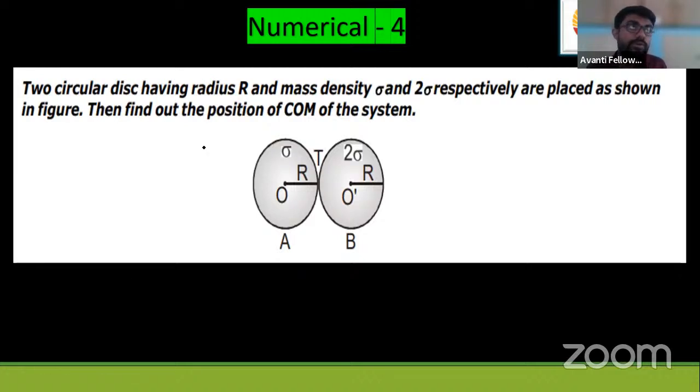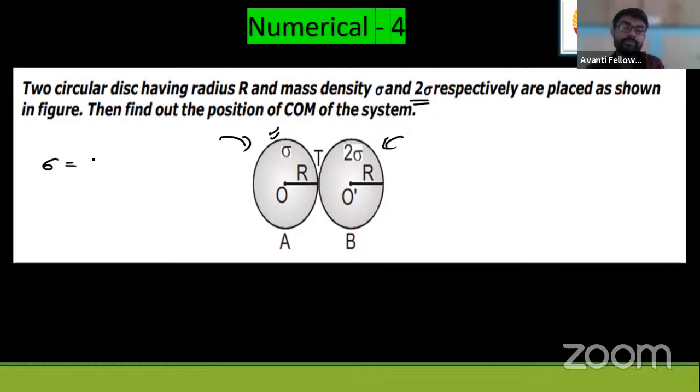There are two discs given to you. This is a disc of radius r. Please be focused here. This question is very important. They were easy questions. Just the mathematical approach must be clear. This is a disc of sigma surface density, and this is a disc of 2 sigma surface density. This is mass density. Sigma means mass upon area.